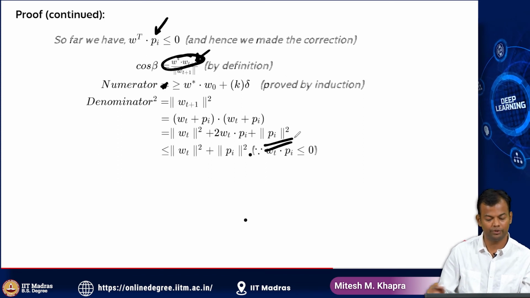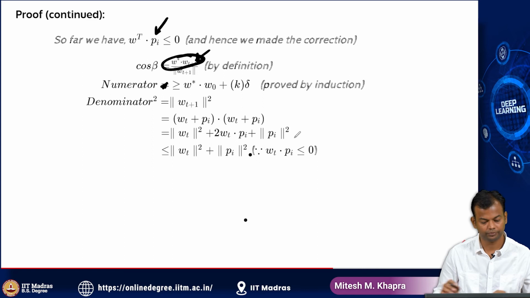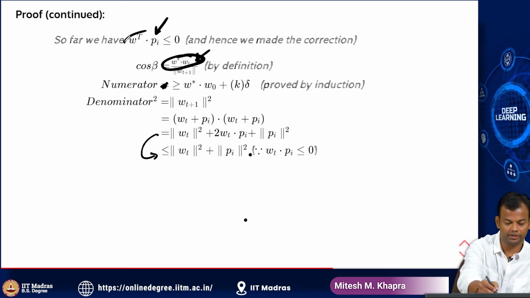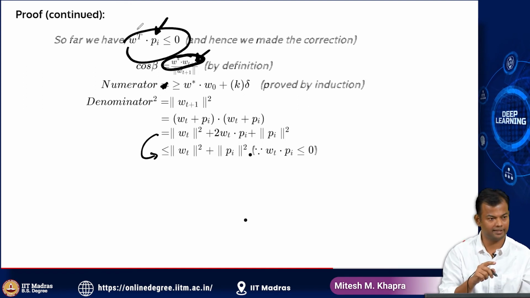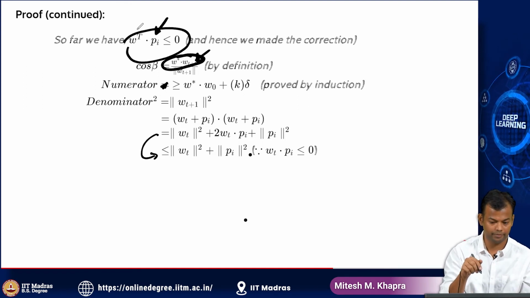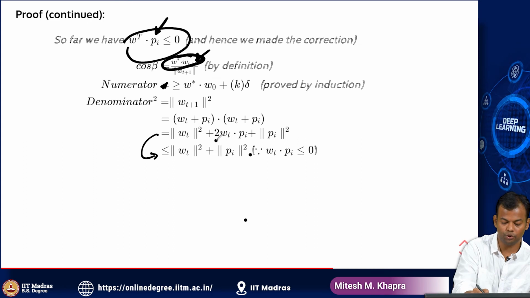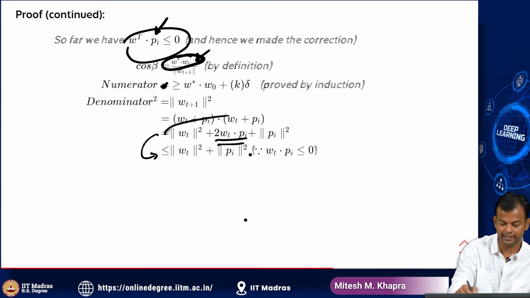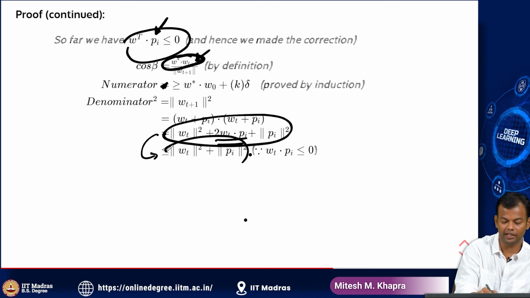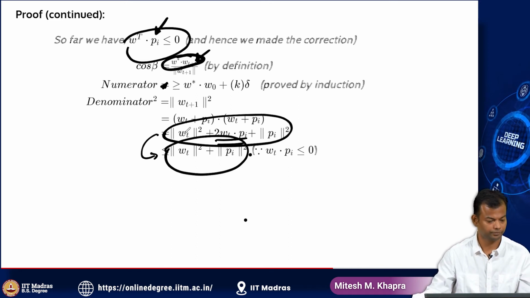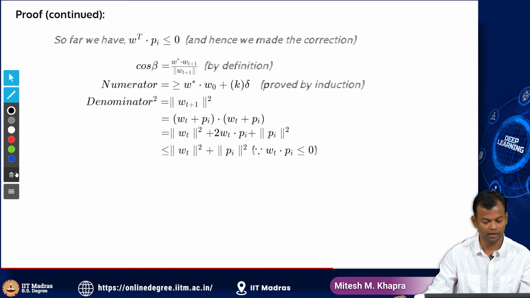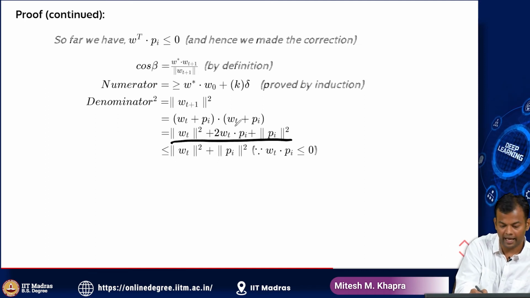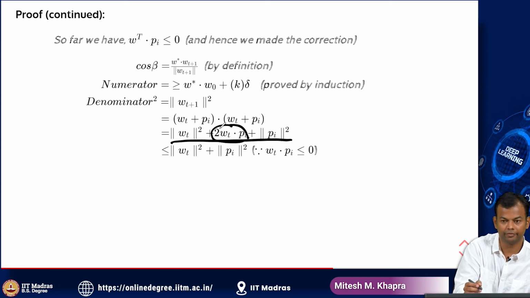And I'm going to do something else also. How did I get from here to here? Because of this condition, I know that Wt dot Pi is less than or equal to 0. That's why I am here. And if that is the case, then 2 times Wt dot Pi is also going to be less than or equal to 0. That means this sum is going to be less than or equal to this sum. This sum has a quantity which is negative.